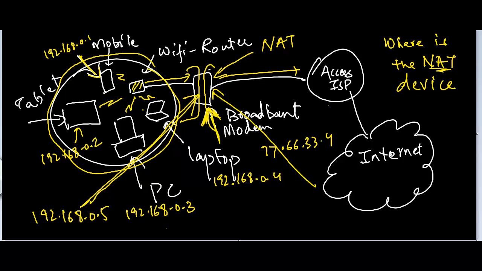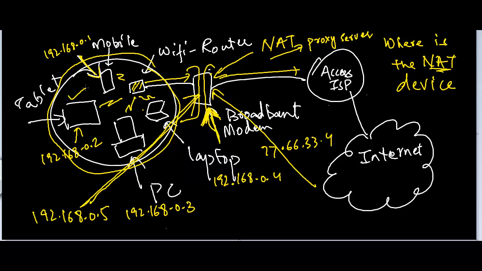At our homes, for our private network, where we have our PC, laptop, mobile, tablet, everything connected to the internet, we are using private IP addresses, and the modem that has been provided by the ISP is basically acting as the NAT device. Now this NAT device is sometimes also called a proxy server, because it is contacting the internet and trying to get information that somebody on this private network wanted, right?